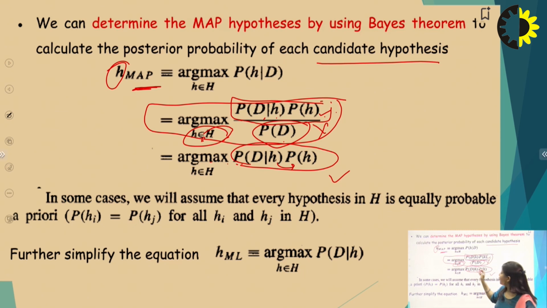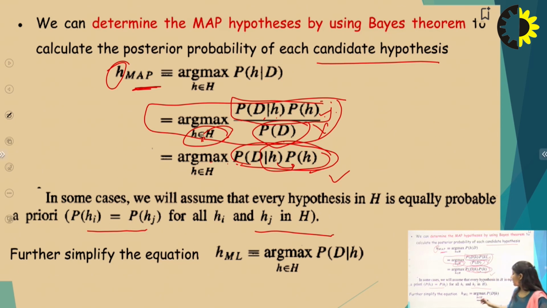We remove this part because we are not interested in calculating the final class. We just find the most suitable hypothesis. In this case, we assume every hypothesis in H is equally probable, so the prior probability P(hi) equals P(hj) for all hi and hj. We are assuming all have equal probability, and according to this formula we will get the maximum posterior probability.